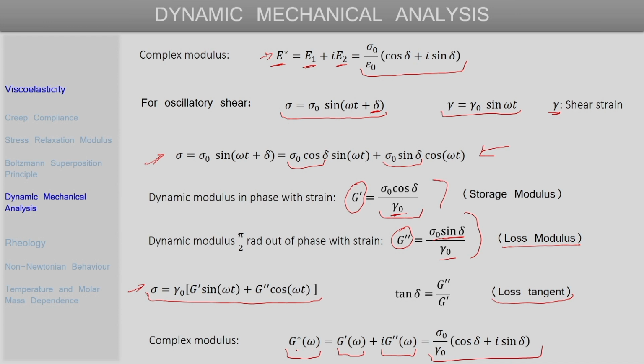And we see that the moduli that we have are written as functions of omega, or the applied frequency. We see in these two equations that G prime and G double prime are functions of delta, or the phase angle. It is observed that the phase angle actually is a function of the applied frequency. So, that is why the moduli that we have, since they are functions of the phase angle, are correspondingly also functions of the applied frequency.